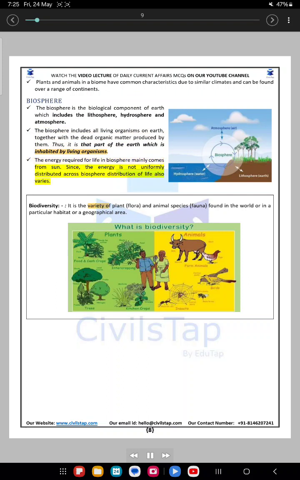Since the energy is not uniformly distributed across the biosphere, the distribution of life also varies. Biodiversity is the variety of plant (flora) and animal (fauna) species found in the world or in a particular habitat or a geographical area.